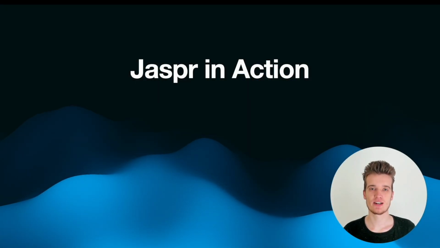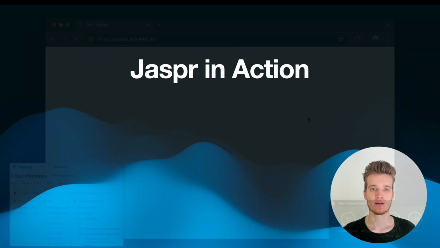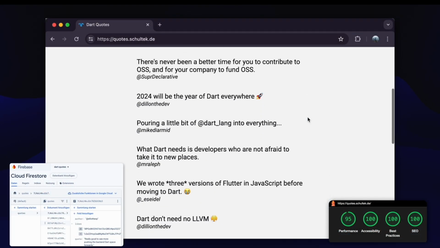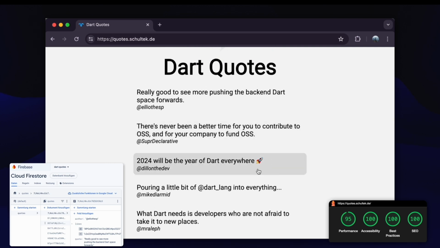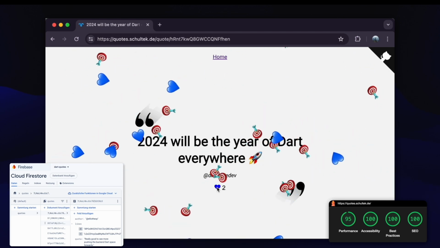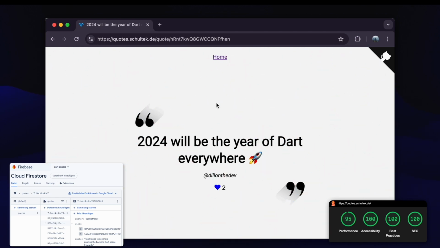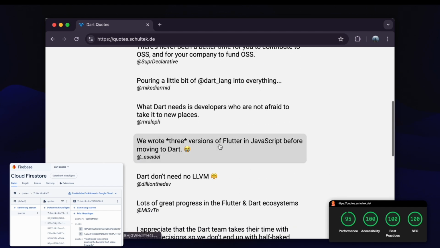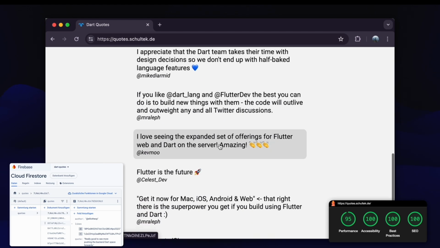Now let's finally look at Jasper in action. I'm going to show you how I built this site. It's a collection of Dart quotes, and it has a list and then a separate page for each quote. And you can like that quote and get this nice confetti animation. The page is built with Firebase, both on the server and on the client, and has really good SEO performance.